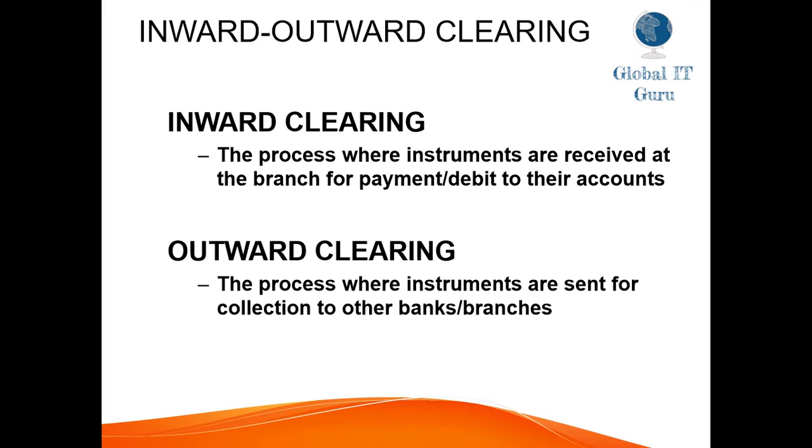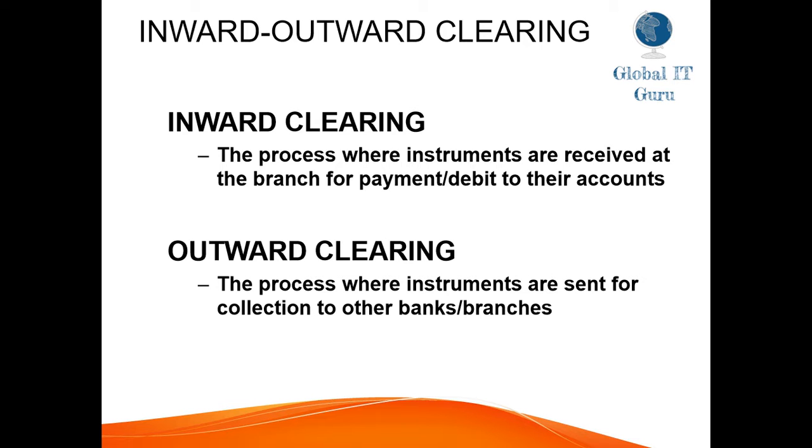So first, we have inward clearing and outward clearing. We'll try to understand what inward clearing is and what outward clearing is. The process where instruments are received at the branch for payment or debit to their accounts is known as inward clearing.